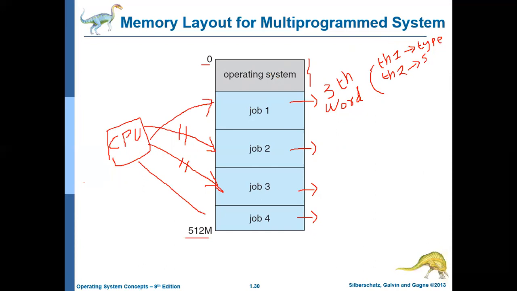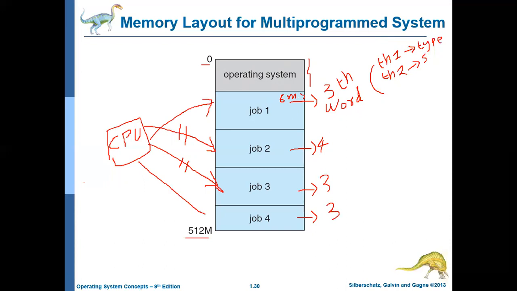Again, how does it happen? For example, let us assume the CPU is allocating 6 milliseconds for this process, 4 milliseconds for this process, 3 milliseconds for this process, and another 3 milliseconds for this process.